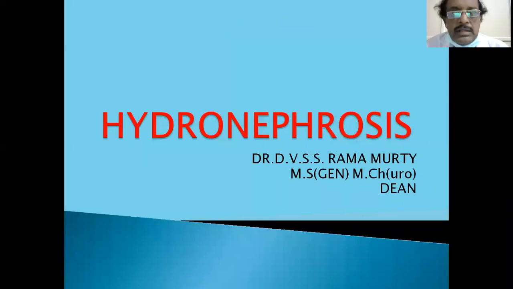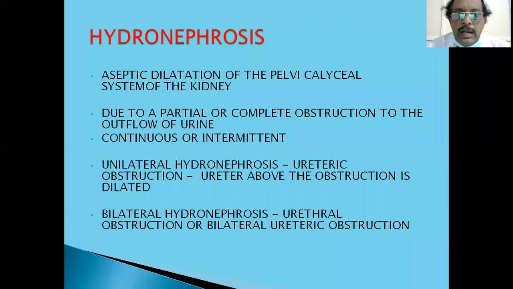Hydronephrosis, you have heard this term, but what does it mean? What is the definition of hydronephrosis? We'll go through the causes, unilateral or bilateral hydronephrosis, various reasons, and treatment for that. So hydronephrosis is defined as aseptic dilatation of the pelvicalyceal system of the kidney.